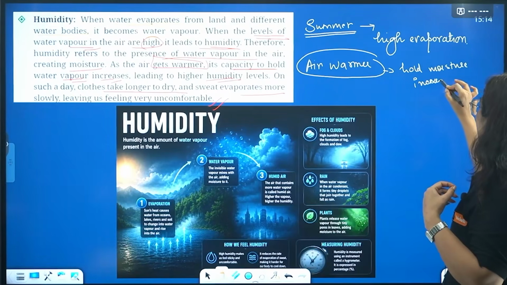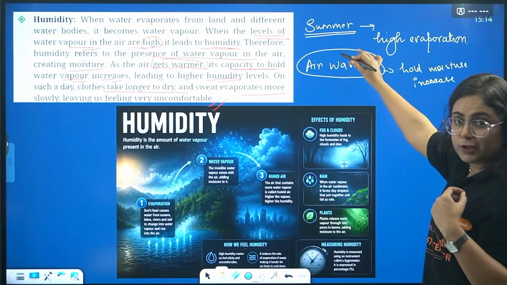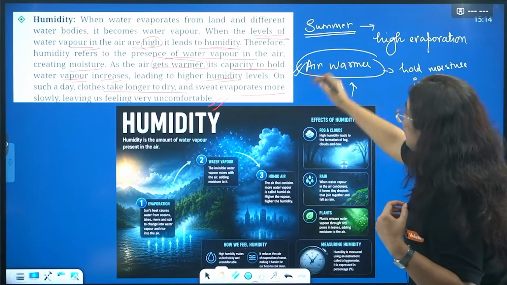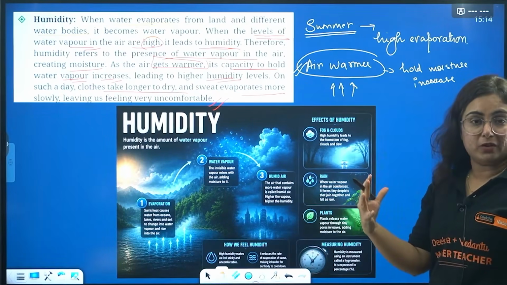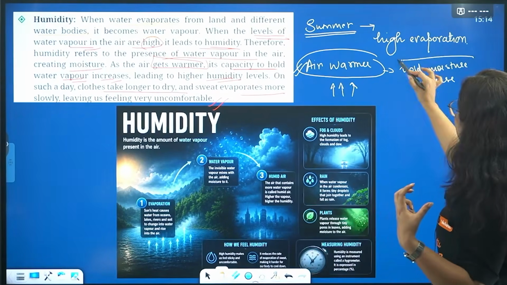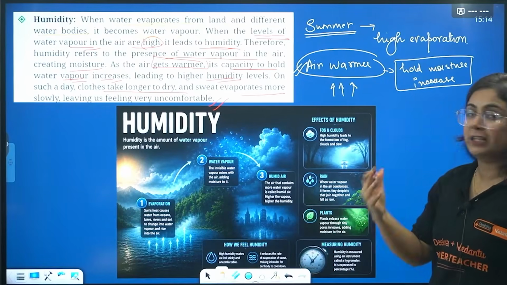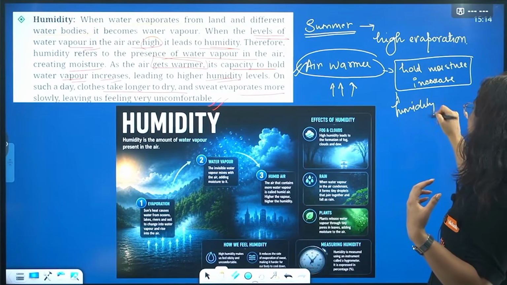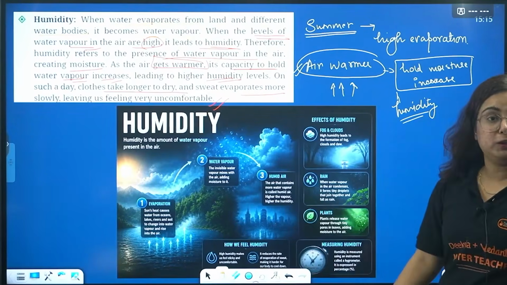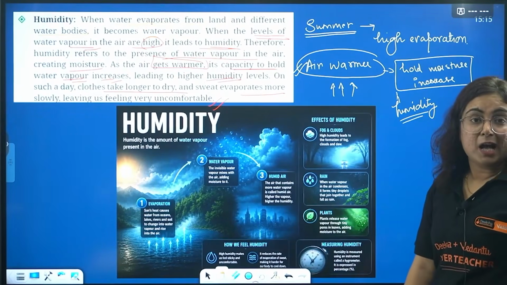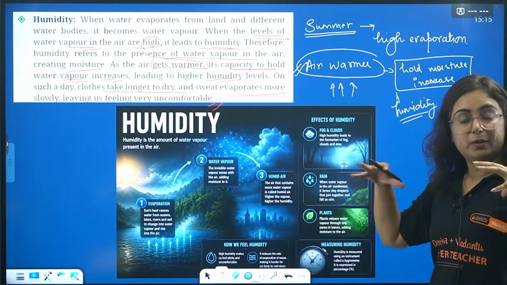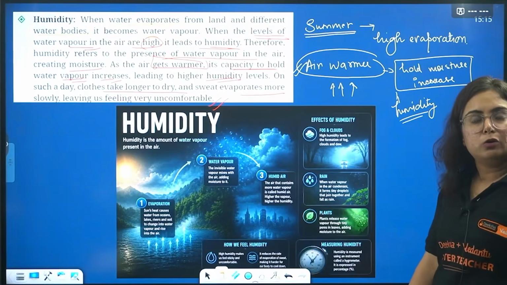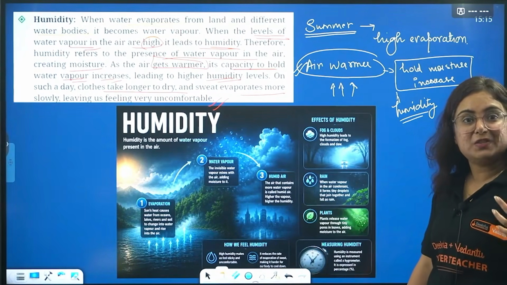So because of the high temperature, there will be more evaporation. Whenever the air becomes very warm, its capacity to hold that moisture increases, and at that time, beta, humidity too increases. And there will be days when you feel that because a lot of water vapors are there in the atmosphere, your clothes will not dry at that speed.